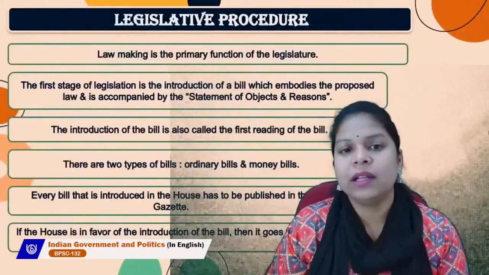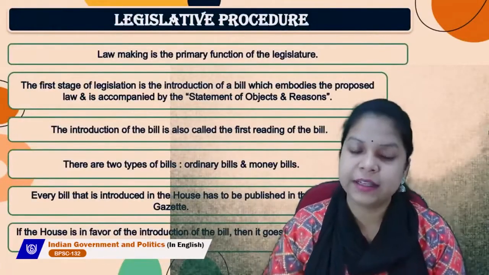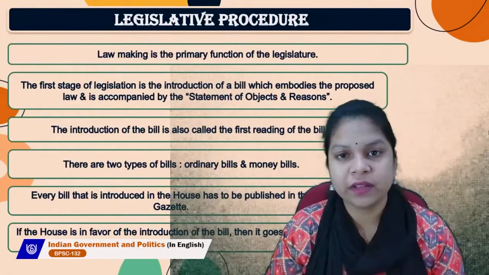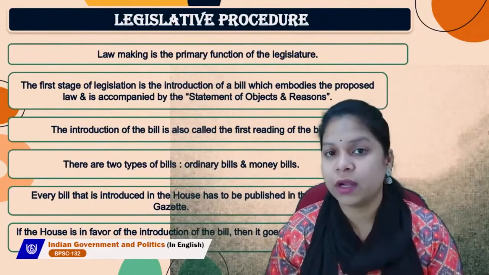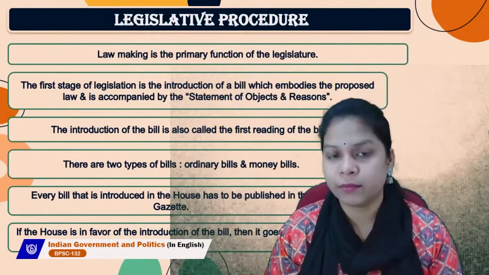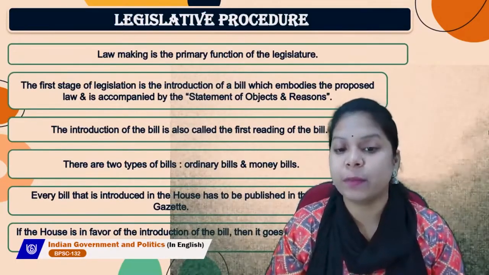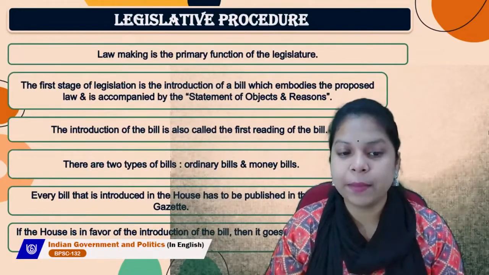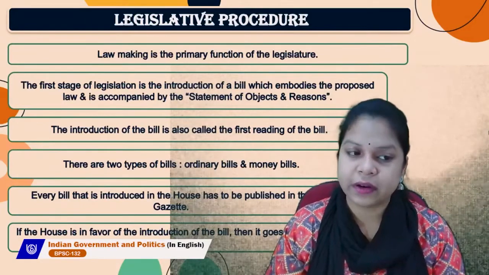Now, let's talk about the legislative procedure and how it moves. Lawmaking is the primary function of the legislature. Let's talk about the first stage, what happens and what next stages come, which we will be learning now. The first stage of legislation is the introduction of a bill which embodies the proposed law and is accompanied by the statement of objects and reasons. So, this is the first stage.